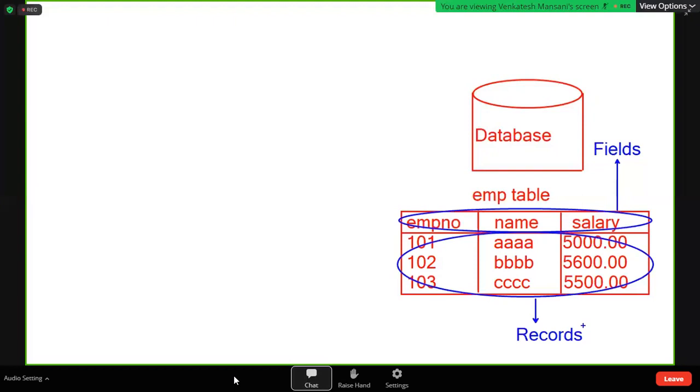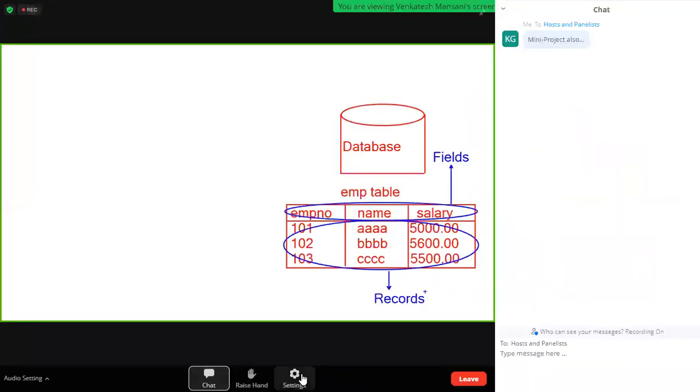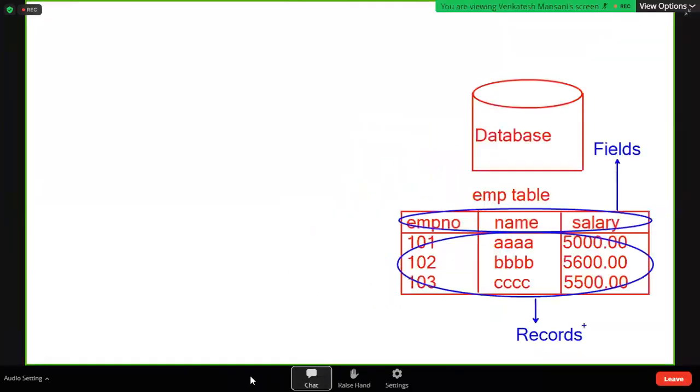But the project output you have to store permanently in a database. If you want to store permanently, files are there and databases are there. But files are not organized, whereas a database is organized. It is one software, and internally this software will organize. That is the reason we prefer databases. Without a database, there is no project. You take any project in the real world, any real-time application, one database is compulsory.